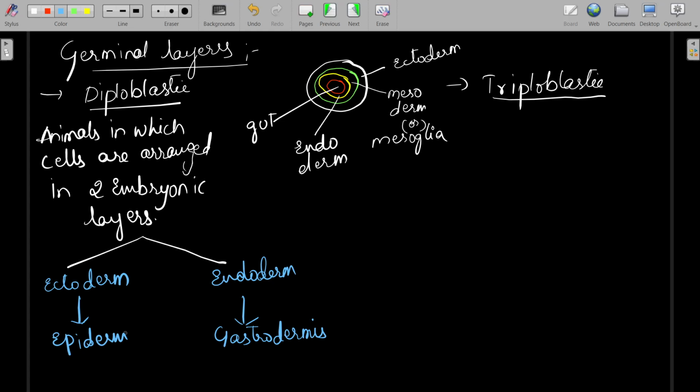The epiderm is the outer layer of the body wall, and this one is the inner layer of the body wall.